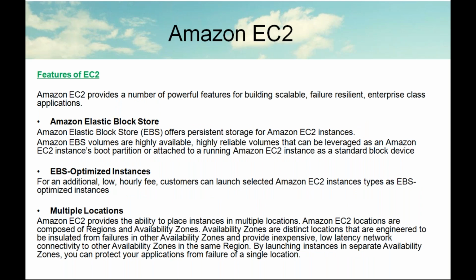So, features of EC2. Amazon Elastic Block Store. This is nothing but storage. Whenever you buy a laptop, automatically you get one hard disk internally. While you are launching an instance, by default, one Amazon Elastic Block Store device will come. If you want to add any other devices, meaning external disks or external storage, you can add them.